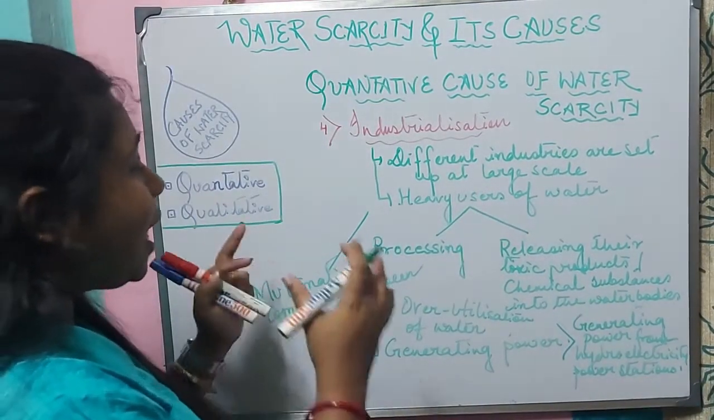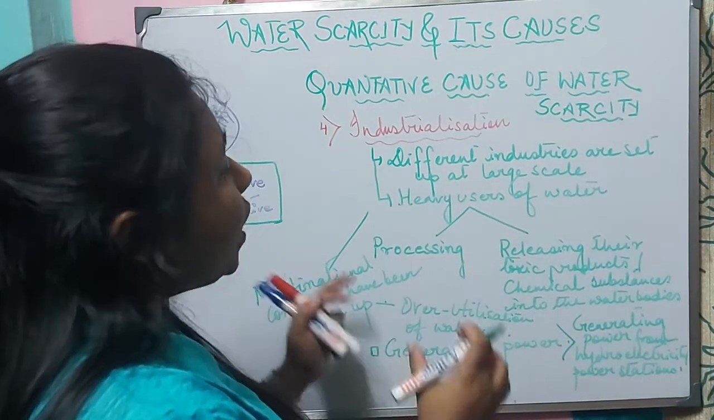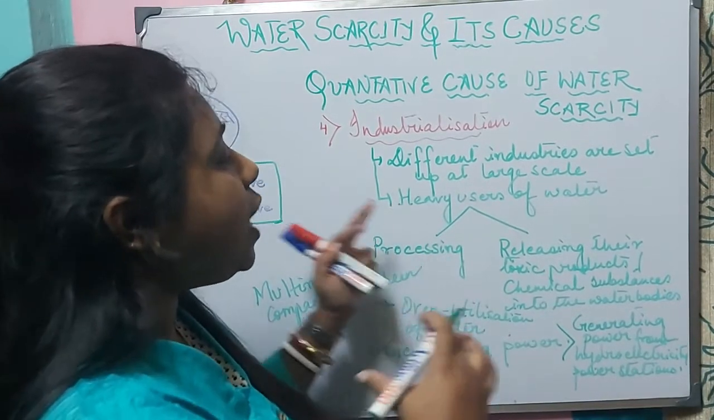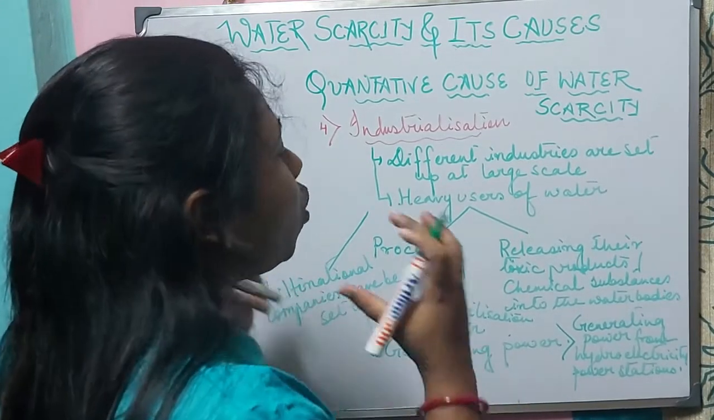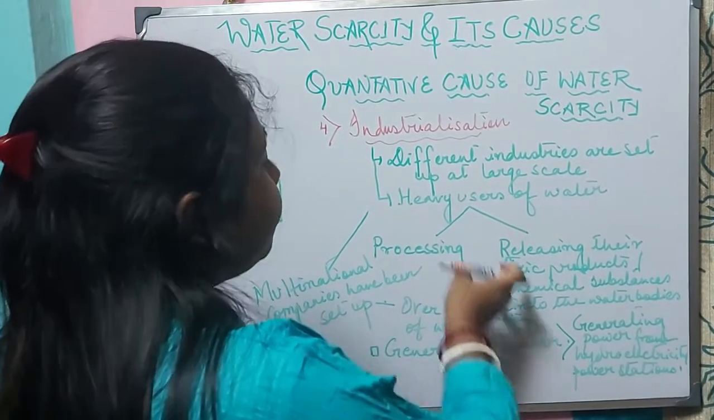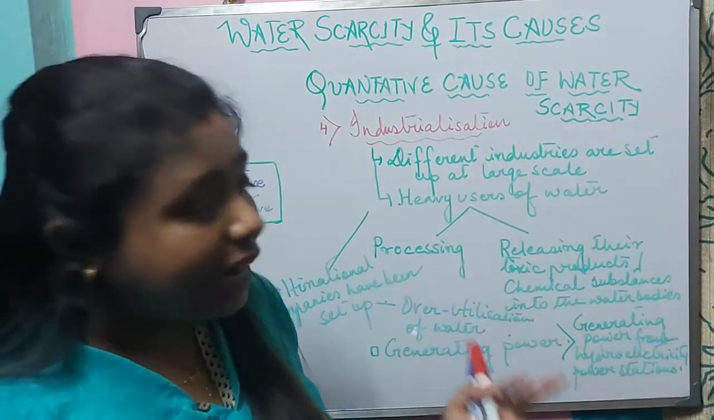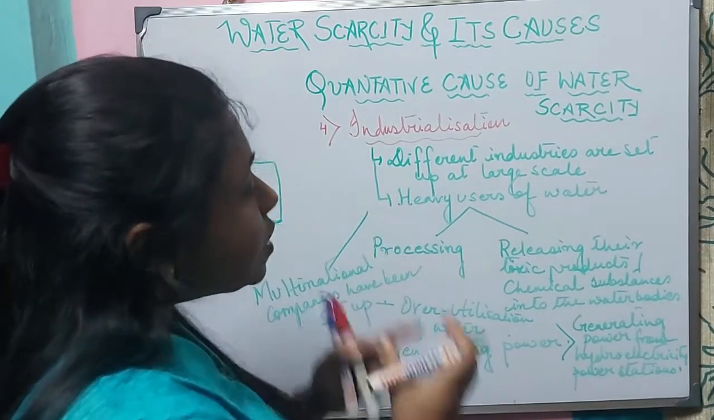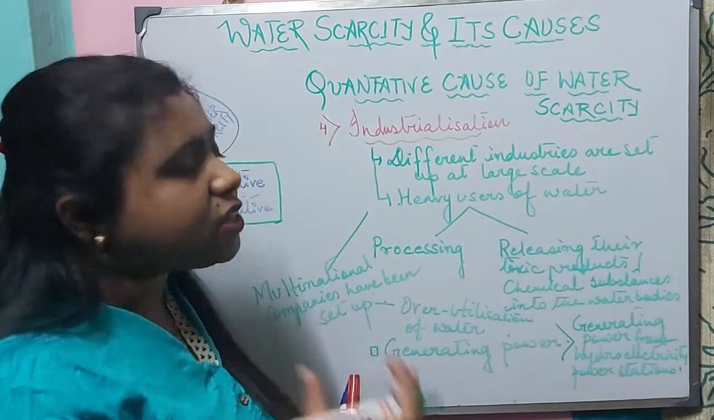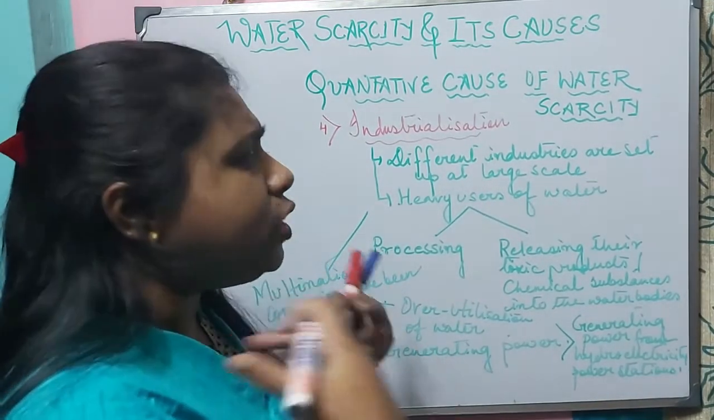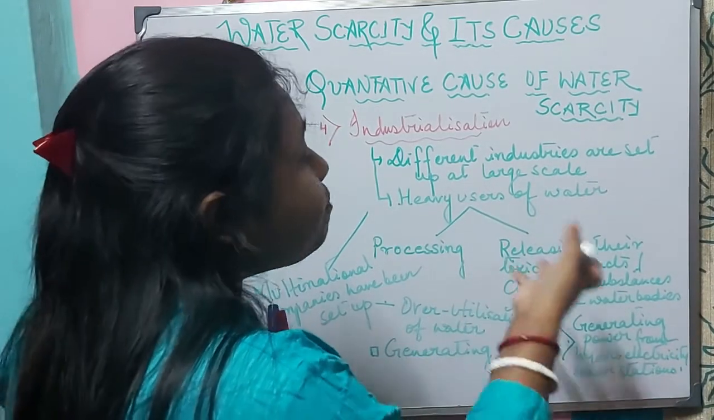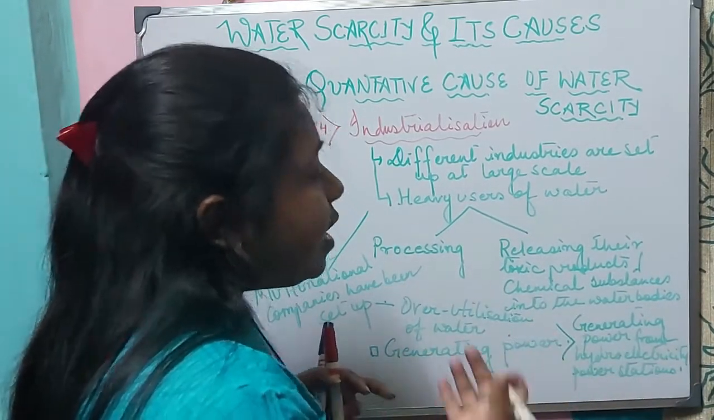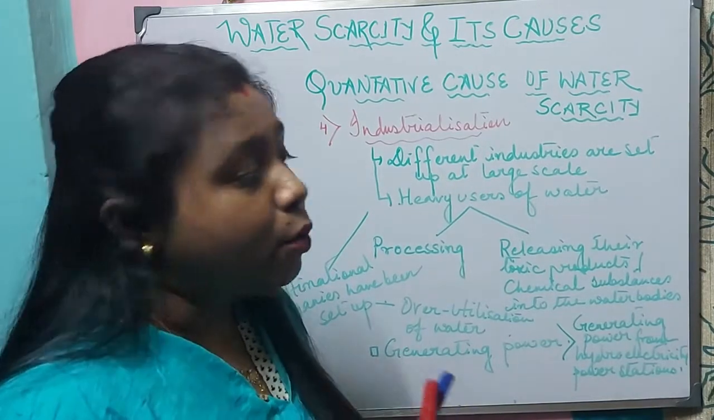So, with the coming up of MNCs, with the establishment of large scale industries, a huge pressure is put on the water resources. How? Because the water resources are overutilized for processing. The toxic materials, the toxic products of the industries are released or dumped in the water bodies without treating them, and for generating power, and that is generated from hydroelectricity power stations.